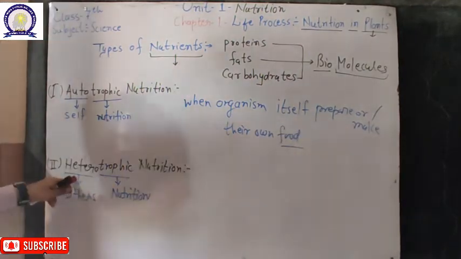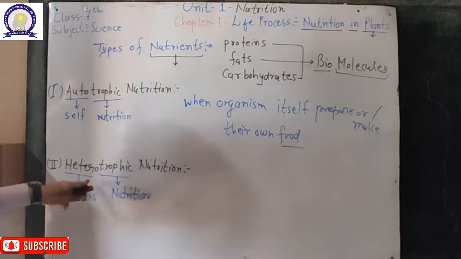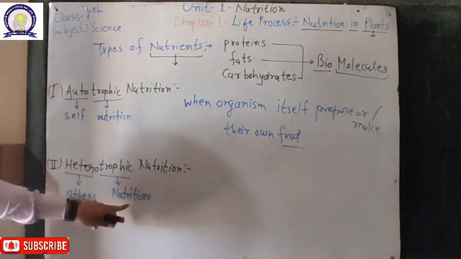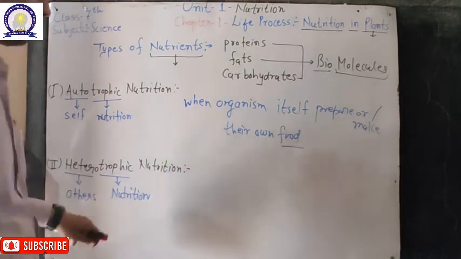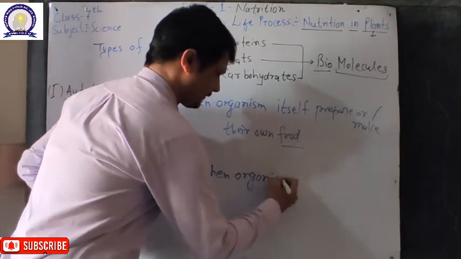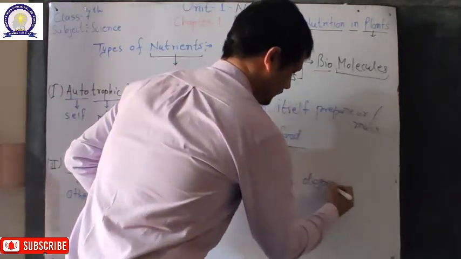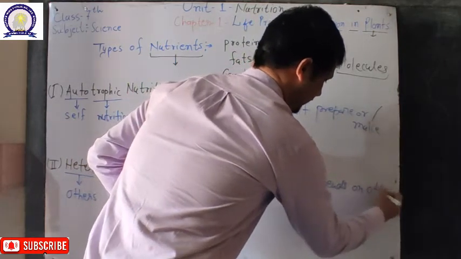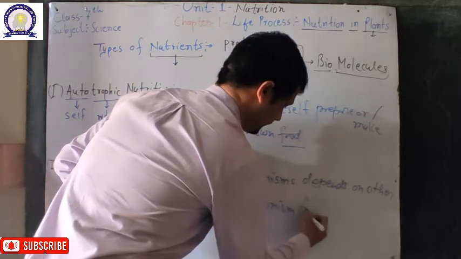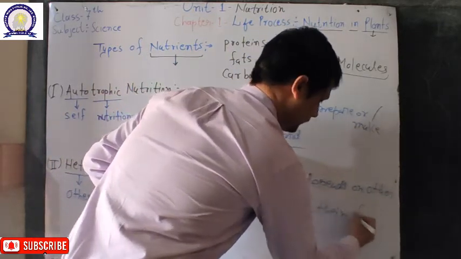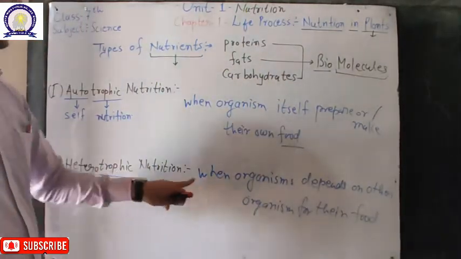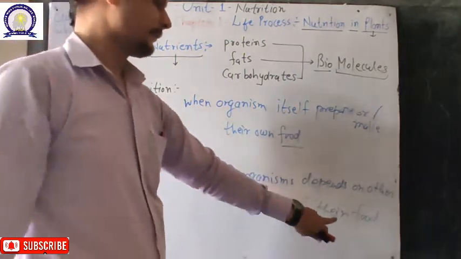And the second type of mode of nutrition is heterotrophic nutrition. Hetero means other and trophic means nutrition. So that means when an organism depends on other organisms for their food, they cannot make or prepare their own food. They are dependent on other organisms for their food.